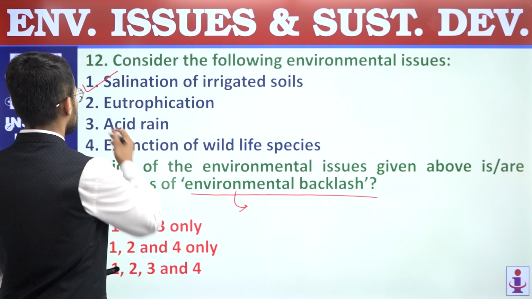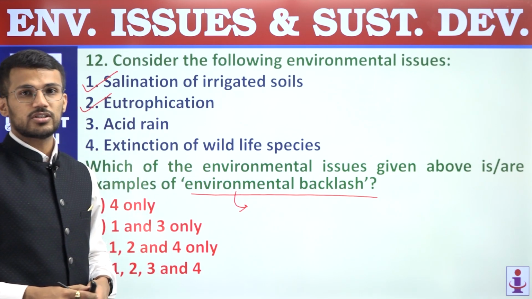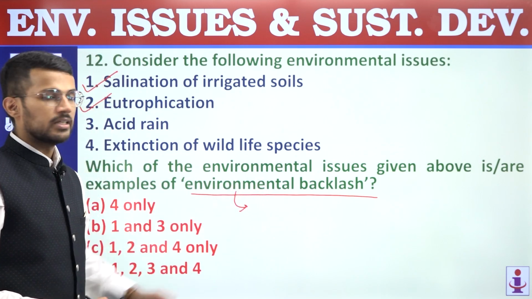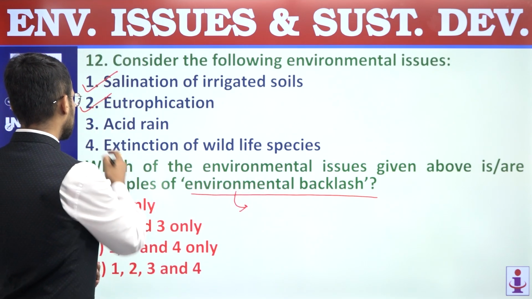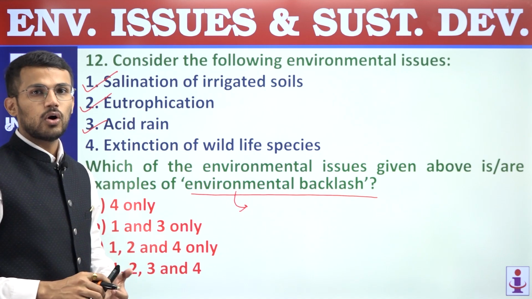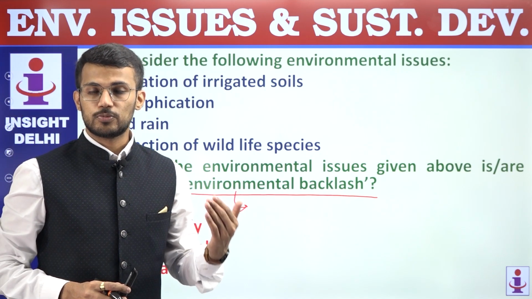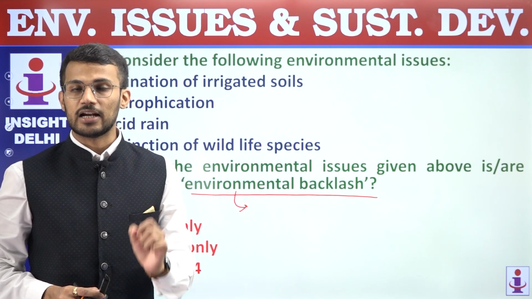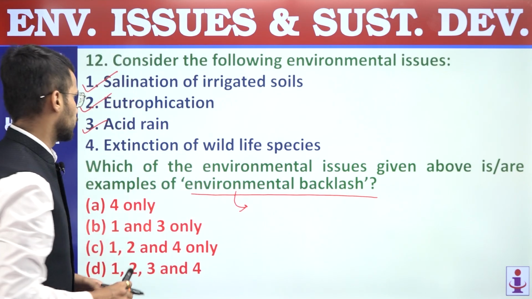Second, eutrophication. Yes, we have already discussed eutrophication, which is the result of water pollution, and is an environmental backlash. Acid rain, again, is the result of air pollution, especially in industrial locations where oxides of sulfur and nitrogen are emitted by industries.